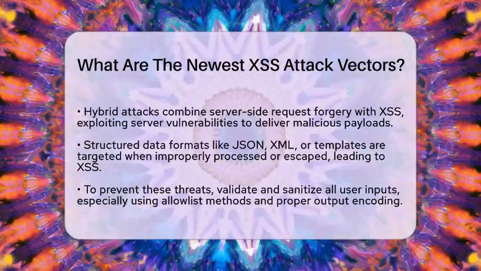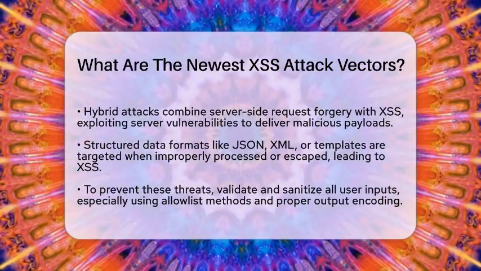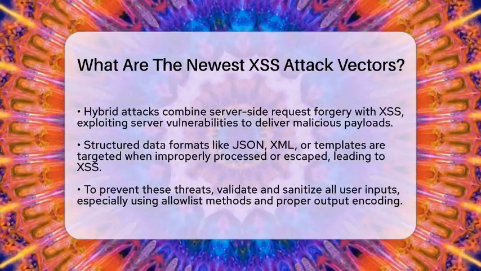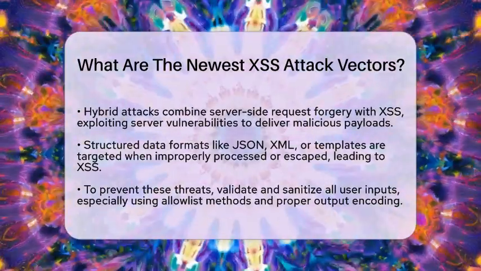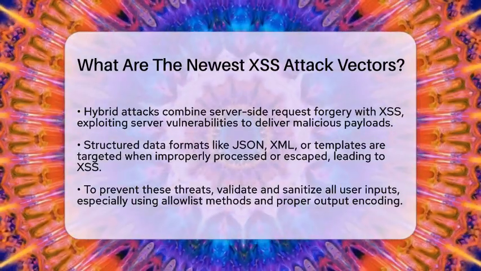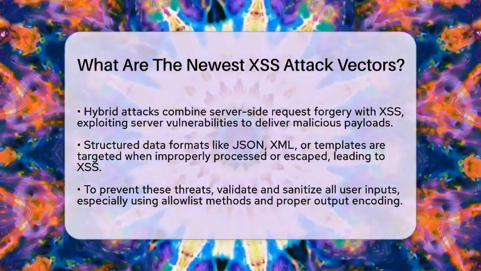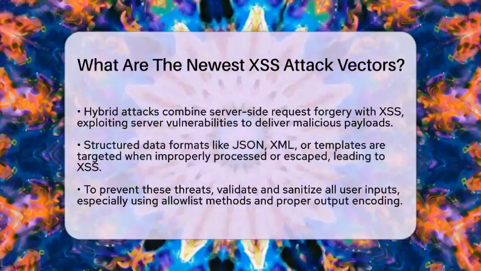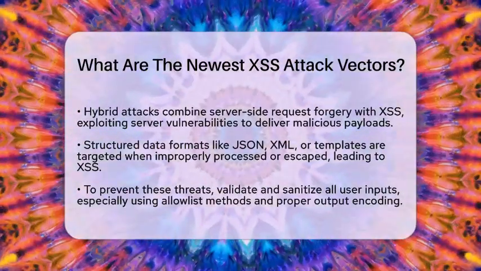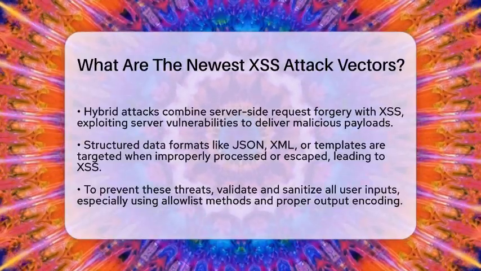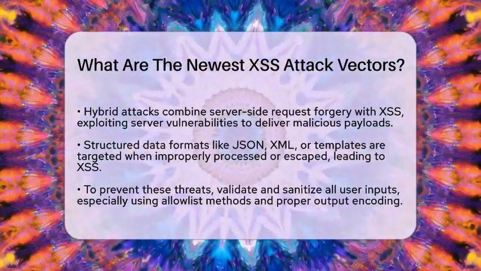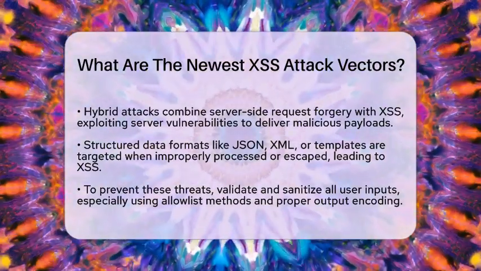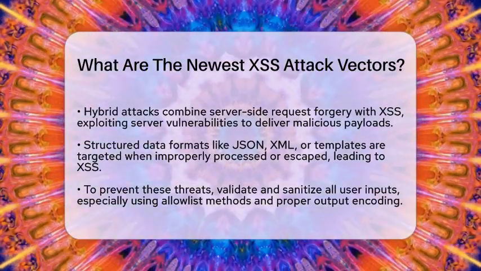Hybrid attack scenarios are emerging too, combining server-side request forgery with cross-site scripting. Attackers exploit server vulnerabilities that allow them to make the backend request malicious payloads or internal resources. These payloads may contain XSS vectors that get reflected or stored in the application. When users access the affected pages, scripts execute in their browsers, making this a chained attack. It highlights the importance of securing both server request handling and input processing.